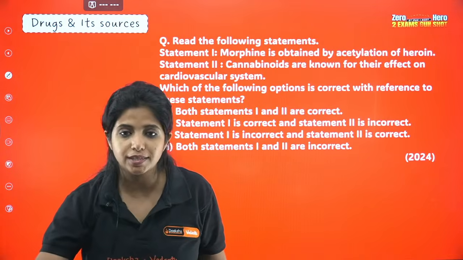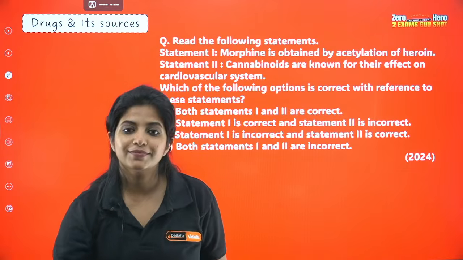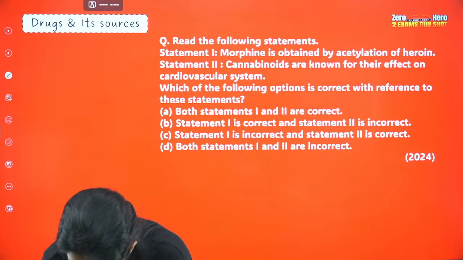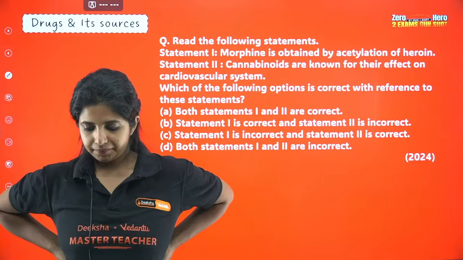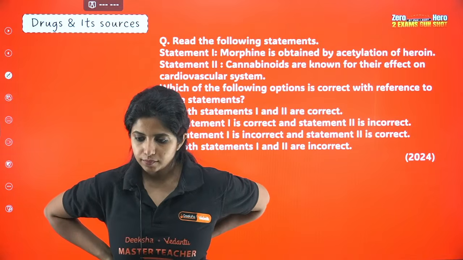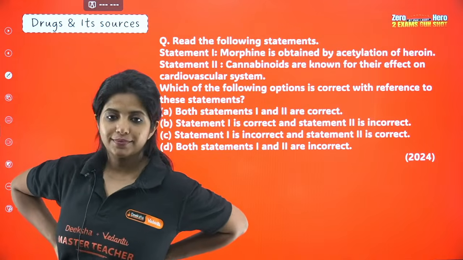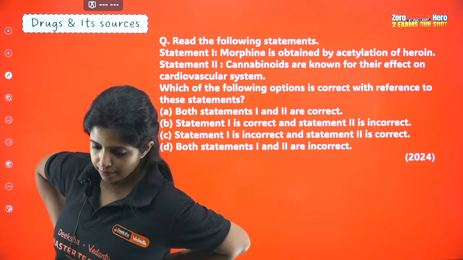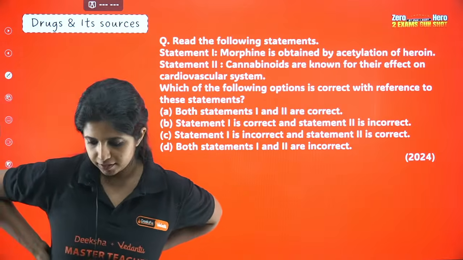Tell me the answer for this. What do you think is correct? Come on.